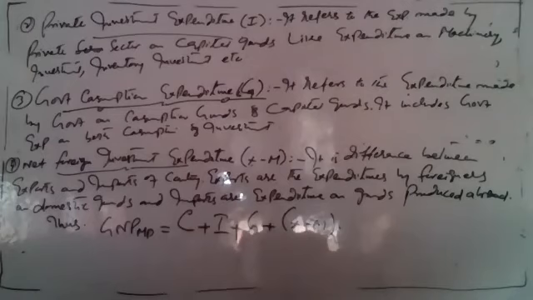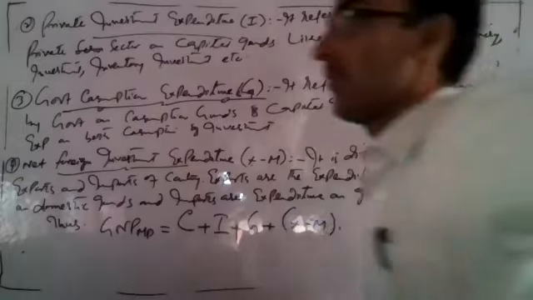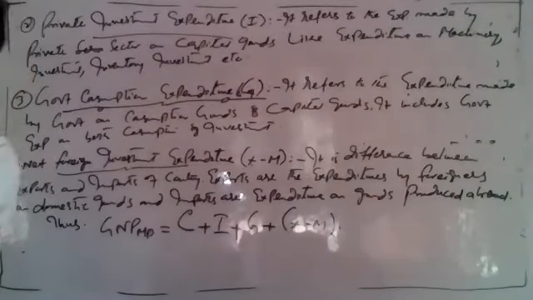Third is government expenditure. It includes the expenditure made by the government on consumption goods as well as capital goods, both consumption and investment. The 4th one is net foreign investment: what we spend on foreign goods and what foreigners spend on our goods.